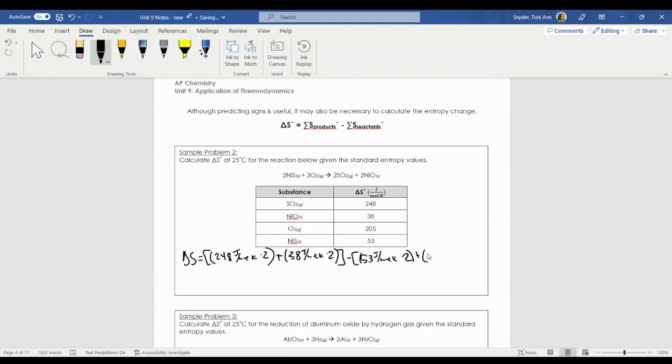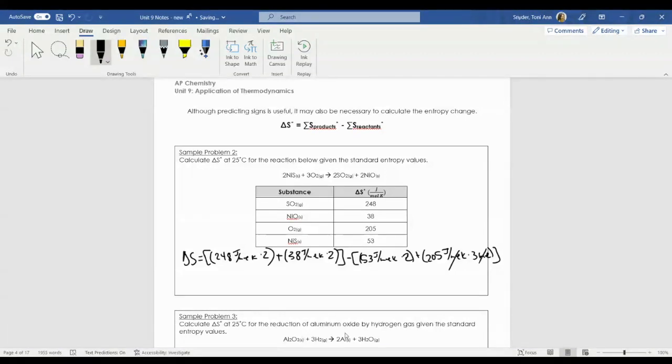It is 205 joules per mole Kelvin, but there are 3 of them. Remember, all of these values technically are per mole. So when you do this work, moles in the denominator of your entropy cancels out with the number of moles in the numerator.